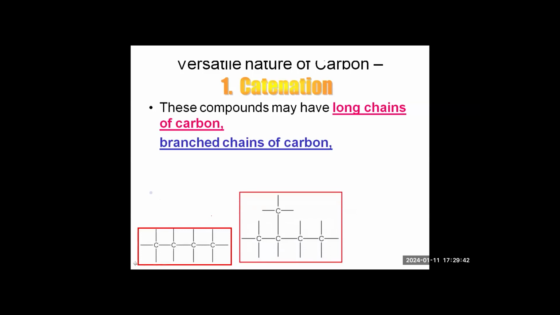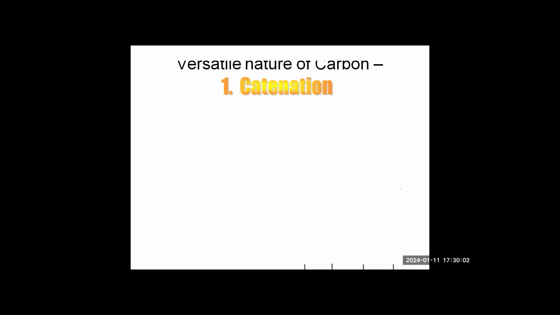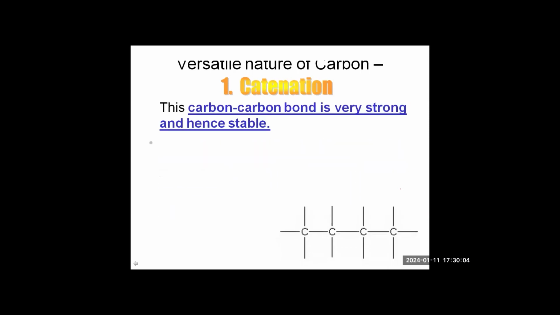Because of catenation, we can have either a straight chain, a branched chain, or a cyclic molecule. This is the cyclic molecule. So this is all because of catenation, one carbon atom binding to another carbon atom. This happens because the carbon-carbon bond is very strong.